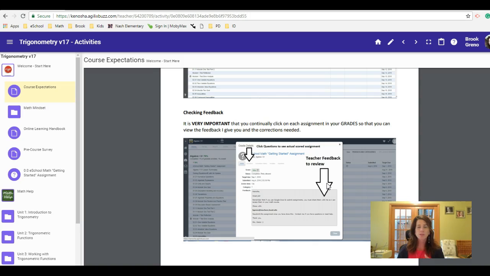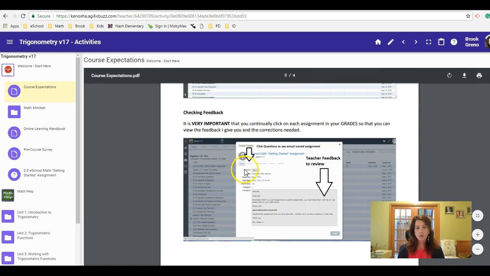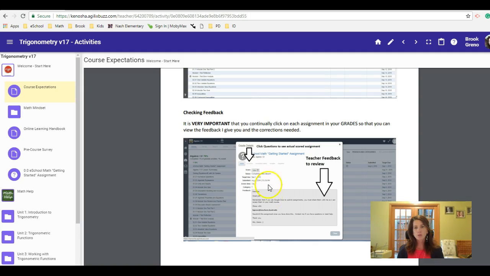My recommendation with the math course is that feedback is so important, so that in trigonometry, you're learning from your mistakes. If you get anything less than 100% on an assignment, you're going back and looking either at the questions, if it's an assessment, or if it's an assignment you turned in, you're looking at my feedback on problems where you might have made mistakes. If I'm giving you a video to watch, or if I'm explaining what your mistake was, take note of that, add it to your math notebook, and maybe use that to resubmit later on.